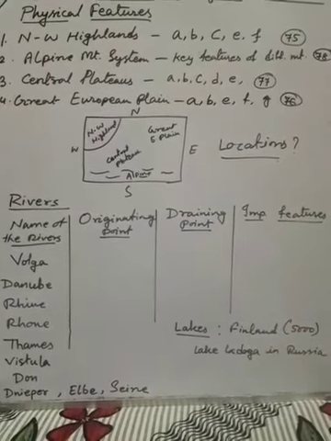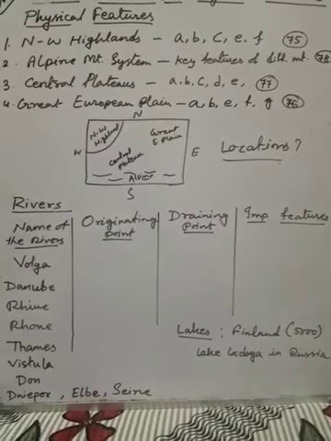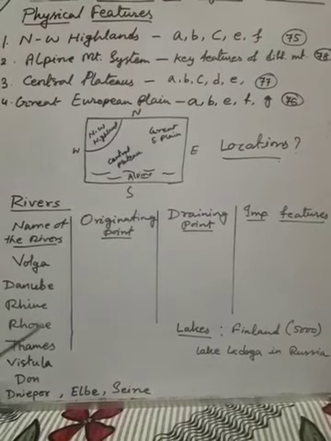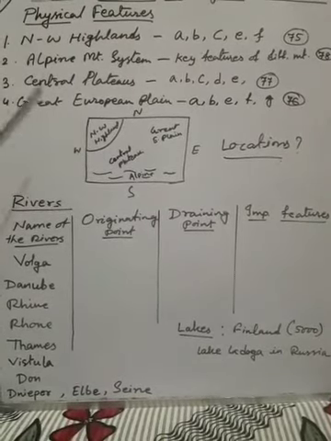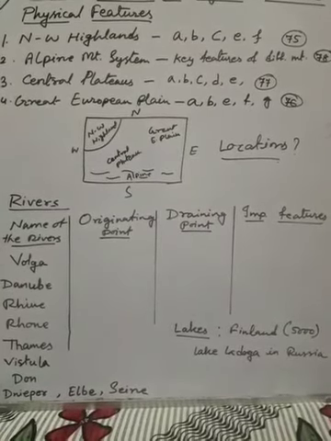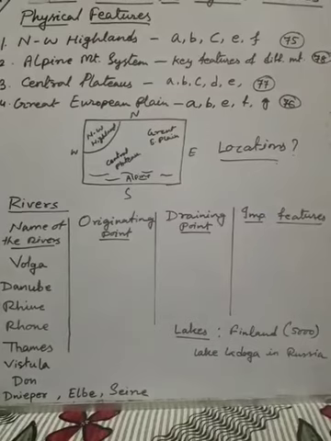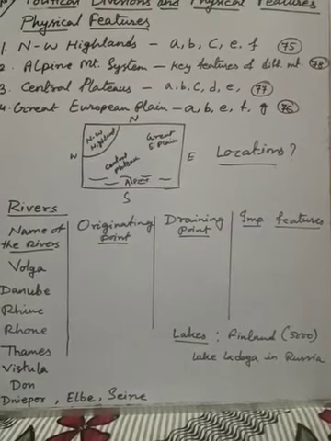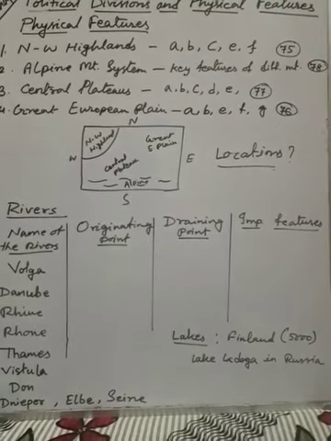Okay. Now the last part of the chapter, rivers, about the water bodies. Before starting rivers, once again I want to say, students, that physical features you prepare, you read from the book. But when you read, follow the physical map of Europe, which is given on page 74. With the help of the map, you can read it very clearly.